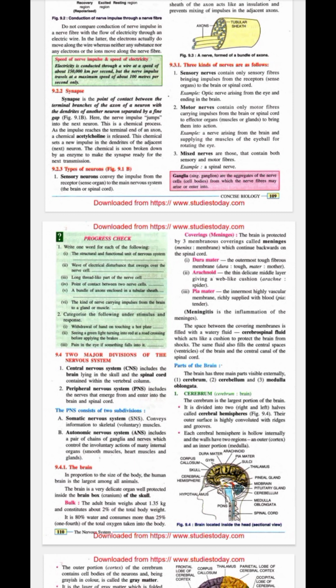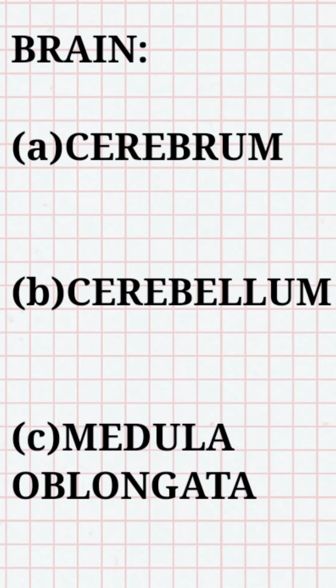Injury to the medulla generally results in death because, as I told you, that part is associated with all our involuntary actions. So, if there is huge damage in that part of our brain, then all the involuntary actions will stop and the person can die. So, these are the various parts of the brain. Just for a quick revision: cerebrum, cerebellum, and medulla oblongata.